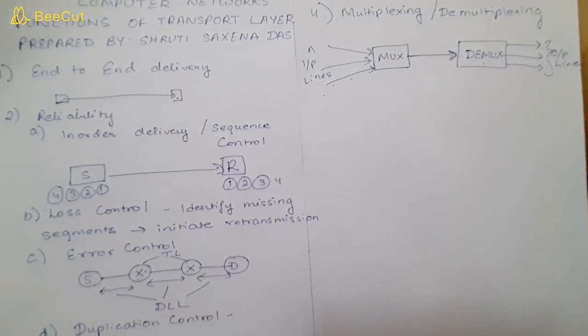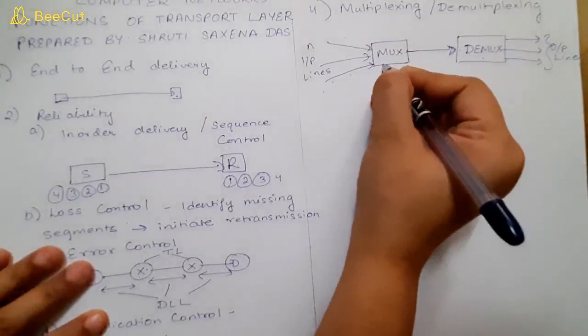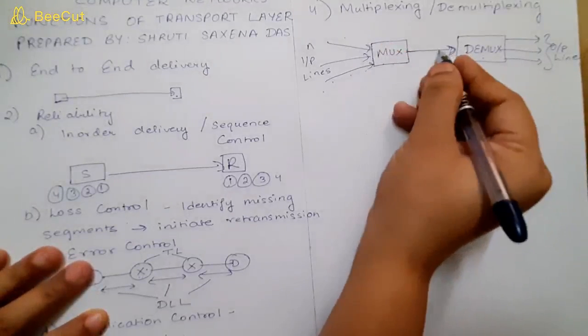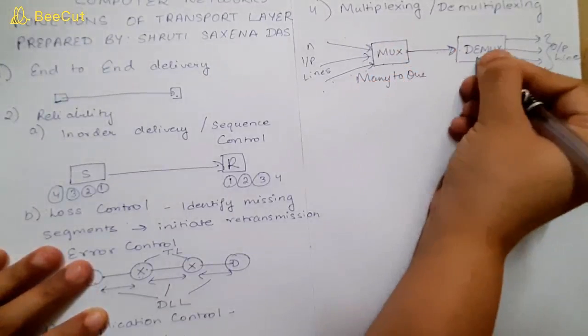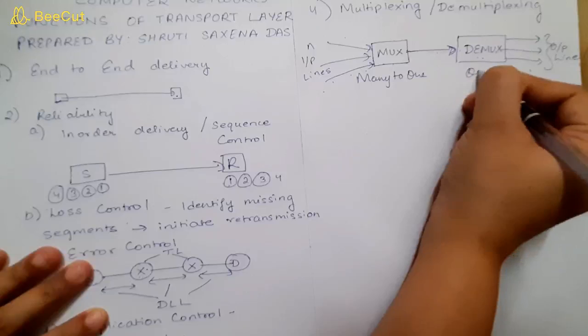So from here you can see multiplexing is many to one. It follows the many to one criteria. Demultiplexing follows one to many.